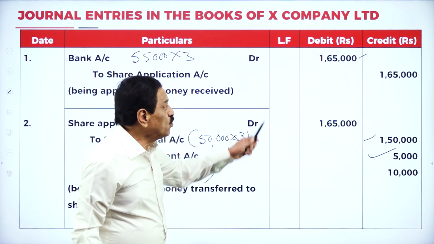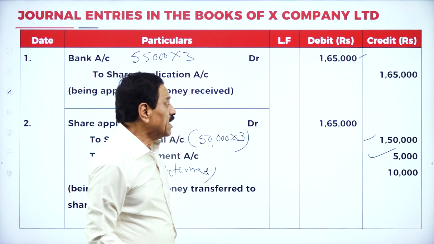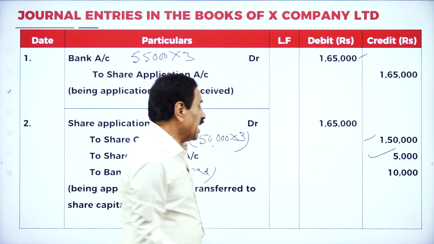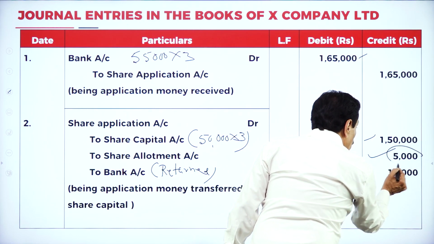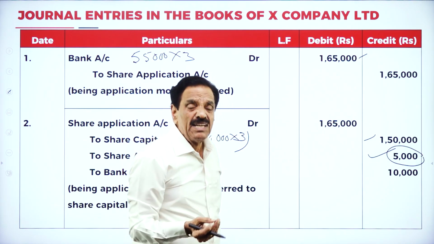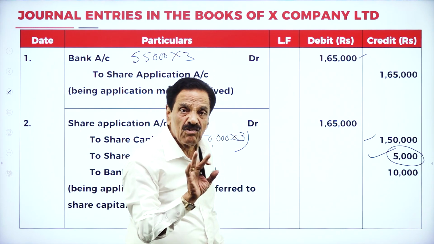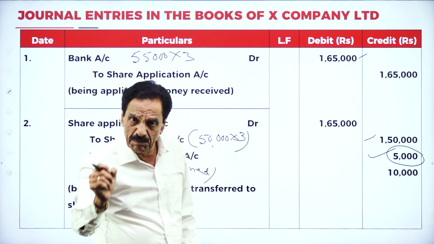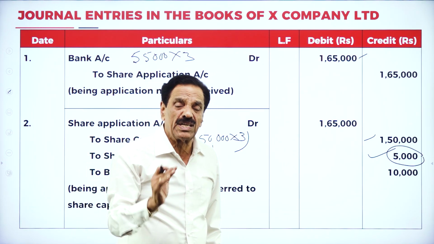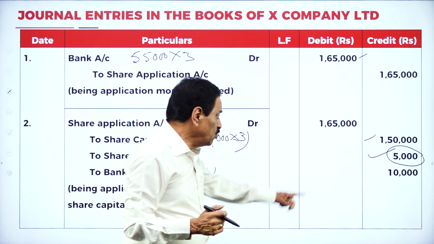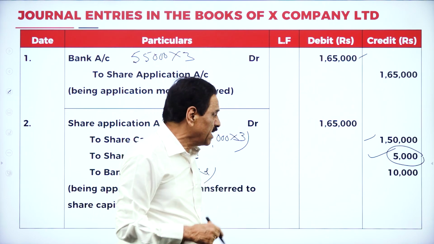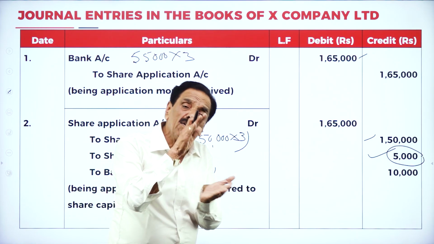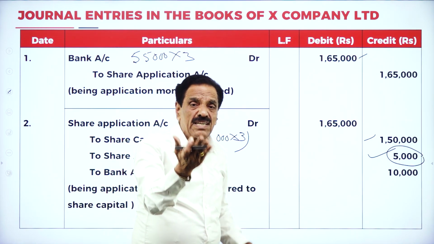I will repeat. You receive 1,65,000. Actually require 1,50,000. How much return? 10,000. Adjusted to allotment account 5,000. While he is going to pay allotment money, he is going to pay 5,000 rupees less. I think you understand. I will repeat. Bank account debit to share application account, debit to share capital, to share allotment, to bank account. We can write 10,000 here and interchange we can also do. How much still do you have? 5,000, adjusted to allotment.